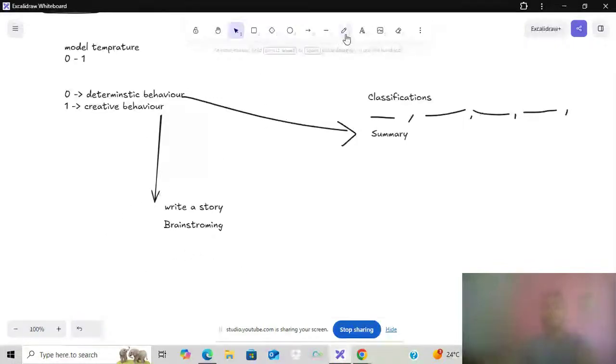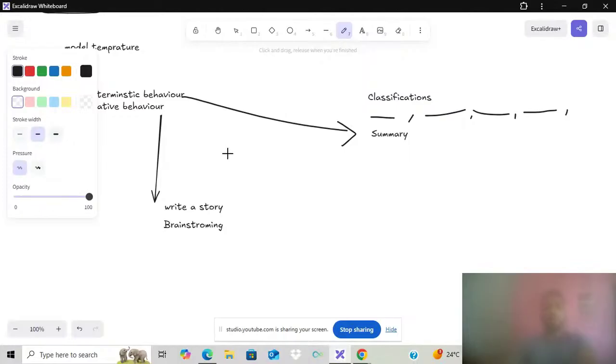Another term here is how we set the model temperature of the LLM. We need to understand what type of problem it is. Is it a classification problem? Are we doing summarization? Are we drafting an email? If it is a problem that does not need creativity, we go for a lower temperature, and if we need greater creativity, we go for a higher temperature.